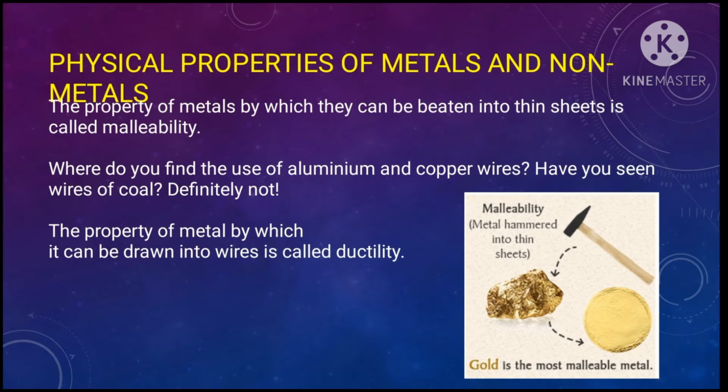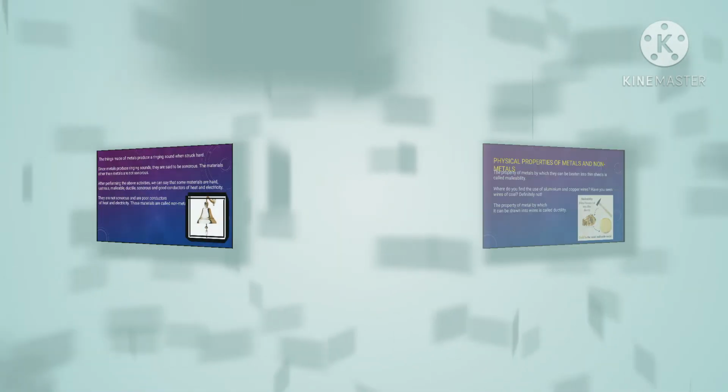So where do you find the use of aluminum and copper wires? Have you ever seen wires as a coil? Definitely. So the second property is the property of metal by which it can be drawn into thin wire, known as ductility. So this property of being drawn into thin wire is known as ductility.